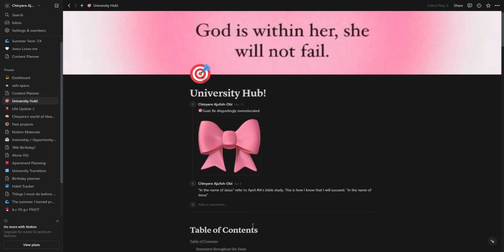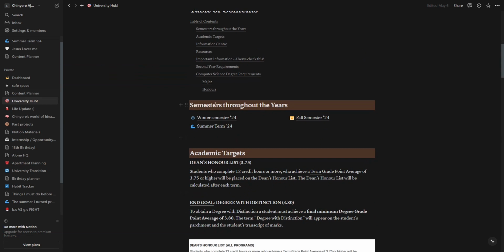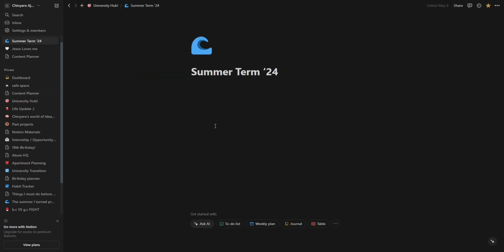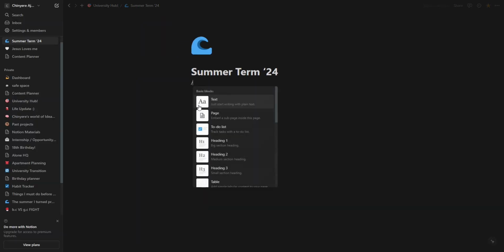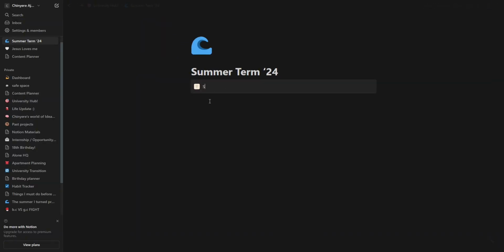Our first stop is my University Hub, which is basically just a collection of pages and information. Today we're focusing on making a summer term planner specifically. So right at the bottom, because it's an empty page, Notion gives you some suggestions on what to start with. I like to start with a /callout, which just pulls up the callout. And I'm gonna write something motivational here.